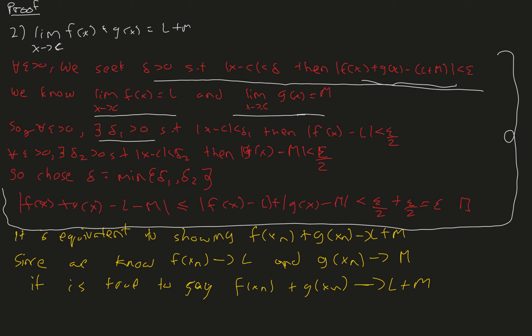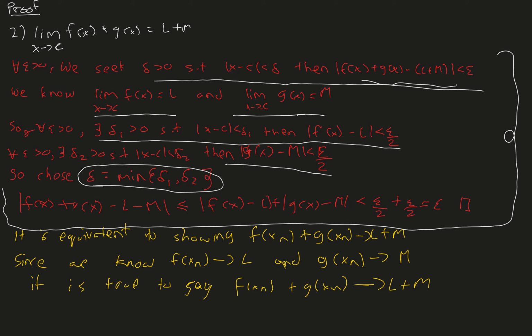So there exists a delta 1 such that absolute value of f of x minus L is less than epsilon over 2, and a delta 2 such that absolute value of g of x minus m is less than epsilon over 2. Then we choose delta equal to the minimum of delta 1 and delta 2. And then we use the triangle inequality to split this big one. We have to show that this is less than epsilon, so we split it using the triangle inequality and show that it's less than epsilon over 2 plus epsilon over 2, which is equal to epsilon, and we're done with the proof. But that's the traditional, longer way of showing it.